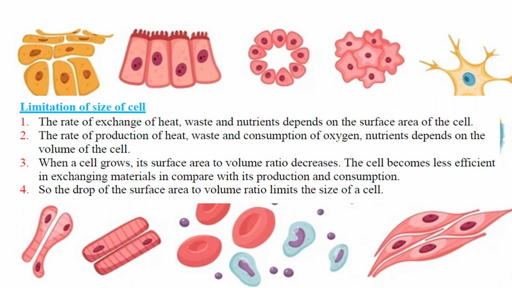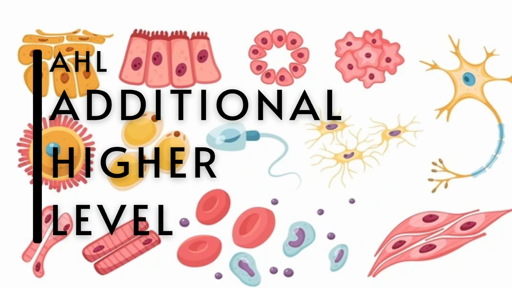Okay, so we look for a high surface area to volume ratio. But remember, when the size increases, the surface area to volume ratio drops by 1 over a. So when the cell grows, its surface area to volume ratio drops. So it becomes less efficient in exchanging material compared with its production and consumption. So smaller size is preferred, and there's a limit to the size of the cell. The exceptions we'll talk about. If they are not symmetric ones, then the cubic or spherical model does not work. For example, for the muscle cell, striated muscle, and neuron cell, which are long.